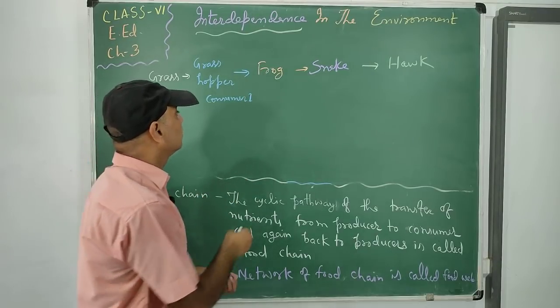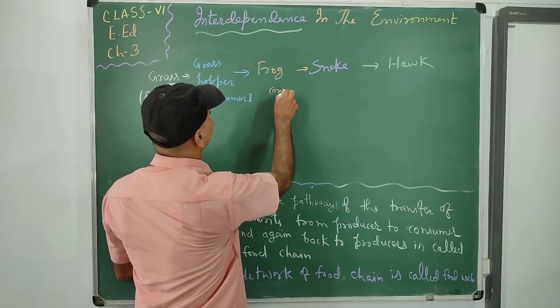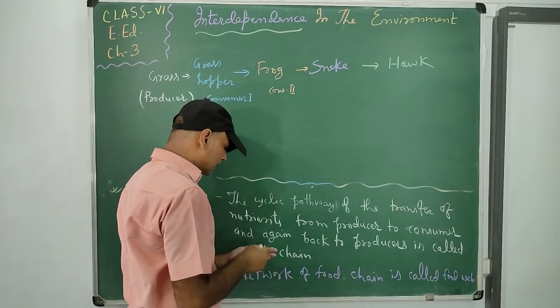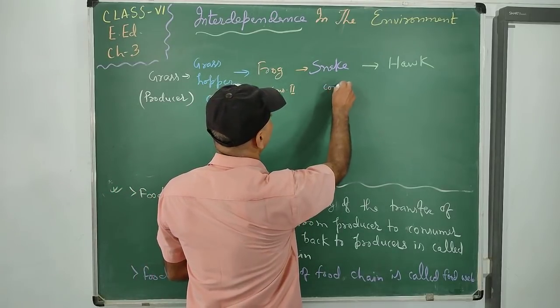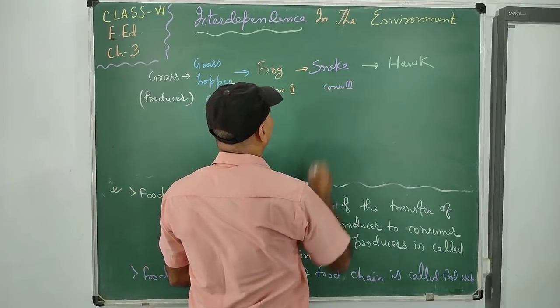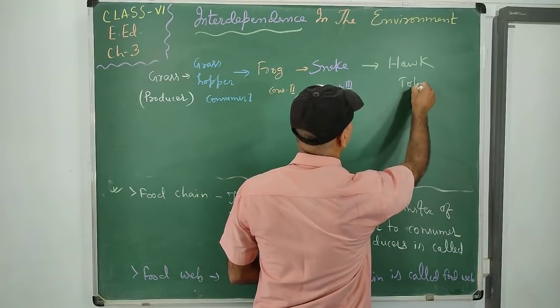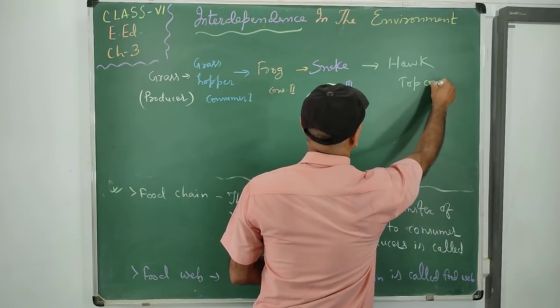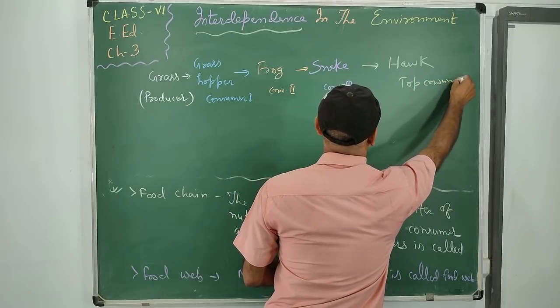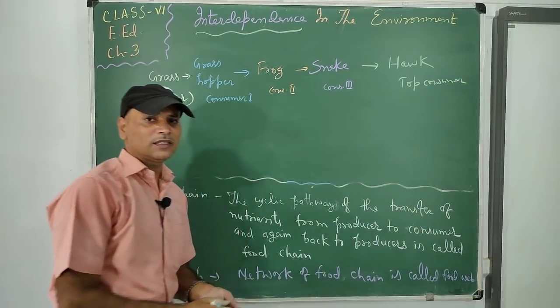The frog is the consumer 2. Snake is the consumer 3, and the hawk, the top consumer. So this is what?